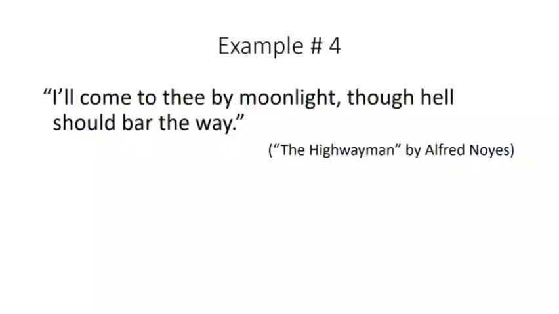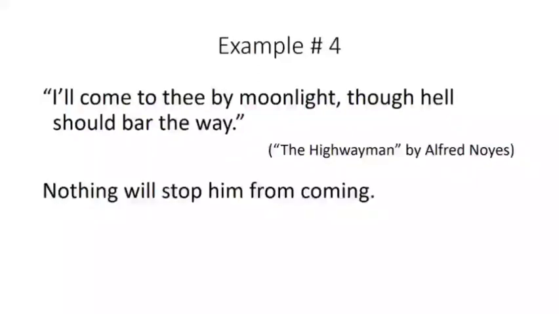I'll come to you by moonlight. No one can come using moonlight, by making moonlight a vehicle. So it is also an example of hyperbole. Keep it in mind, hyperbole is massively used in English literature. Nothing will stop him from coming. Nothing means what? That means nothing can stop him. So it is also exaggerated. Nothing means no one. That means that is zero.